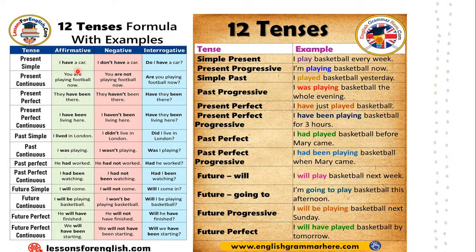You remember, children, I told you, it is the one which has no or not. See here, I have a car. When you change this sentence to a negative sentence, you have to write I don't have a car. And what is an interrogative sentence? You have to change the same sentence and add a question tag. In an interrogative sentence, the sentence changes like this: do I have a car?